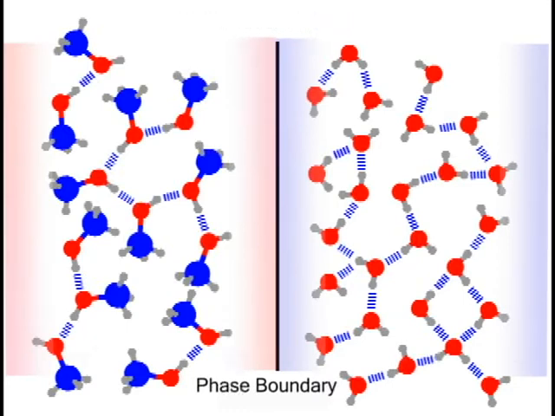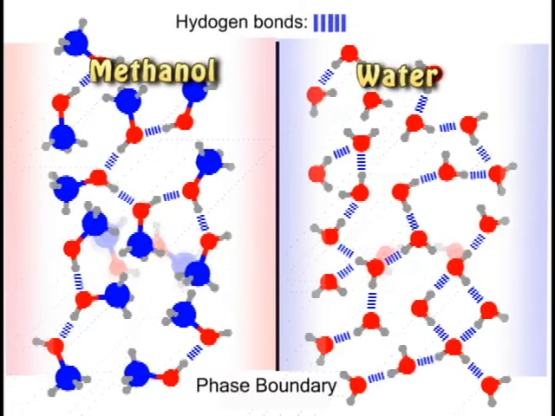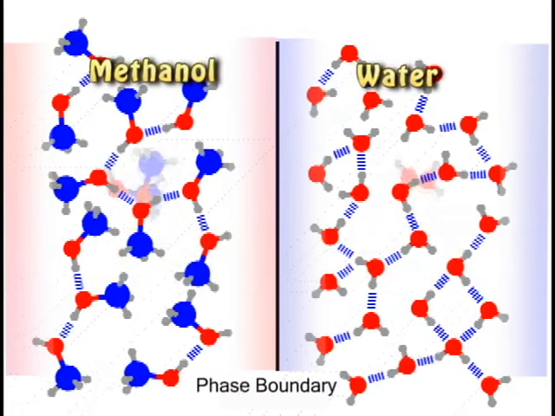Shown in the animation is methanol and water with a phase boundary between them. The hydrogen bonds are shown with dashed lines, and in reality the water and methanol molecules will be moving within themselves. The hydrogen bonds would be constantly breaking and reforming as the molecules move in the solution. To simplify the animation, the molecules are stationary.